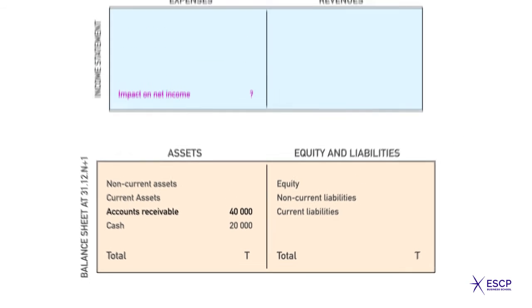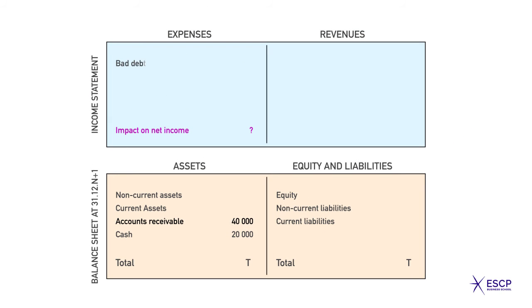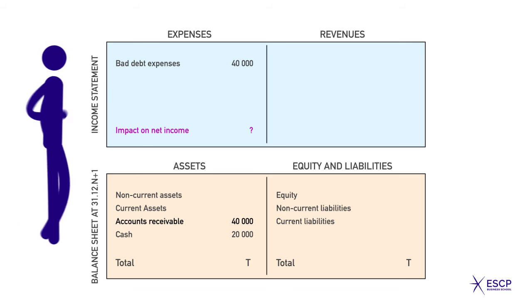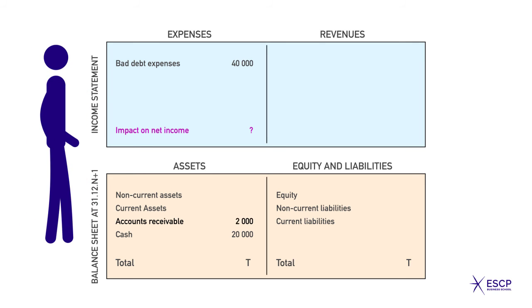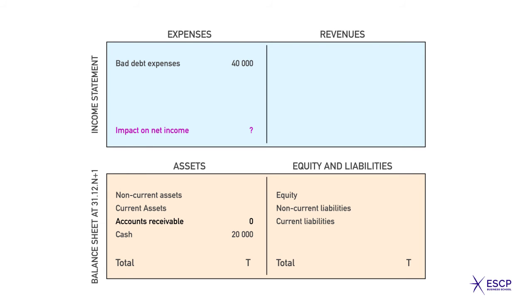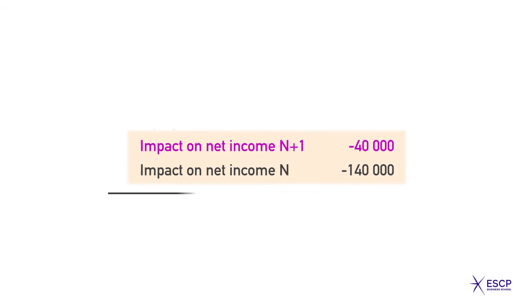Then, a loss of 40,000 euros, named bad debt write-offs, is recorded with a corresponding reduction in accounts receivable, whose balance is now 0. The N+1 net income decreased by 40,000 euros, whereas the overall cumulative impact on net income over N and N+1 is minus 180,000 euros.